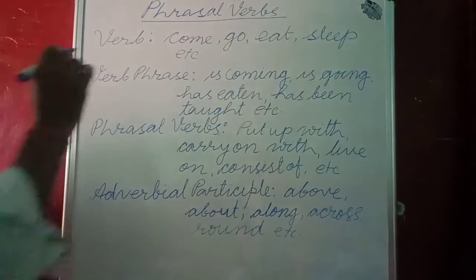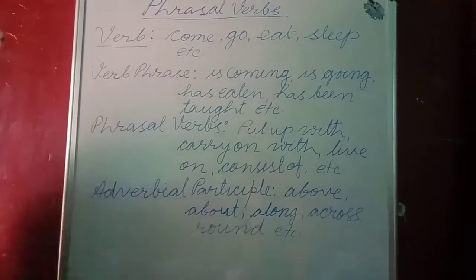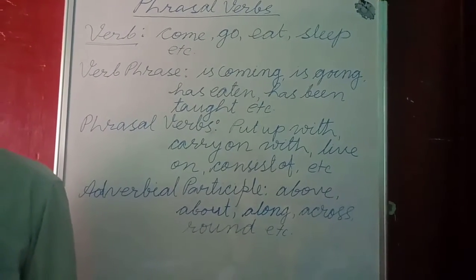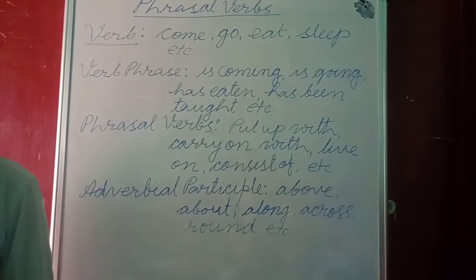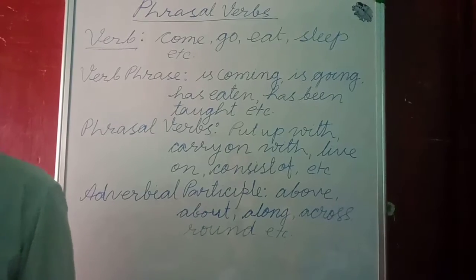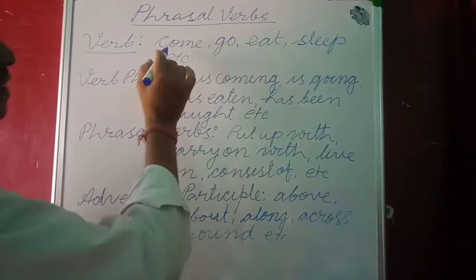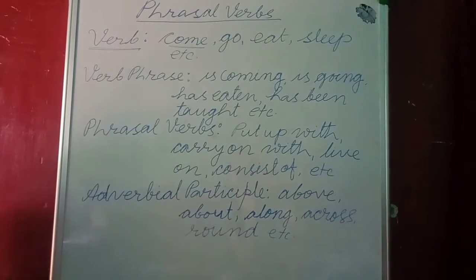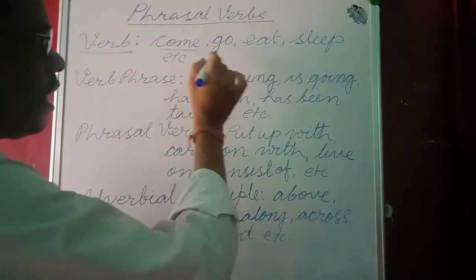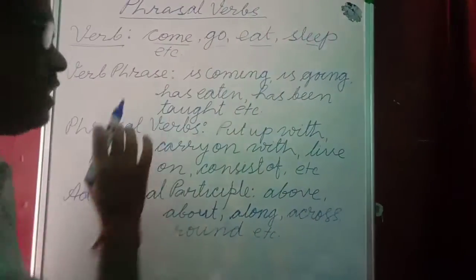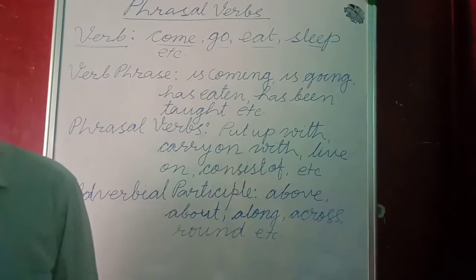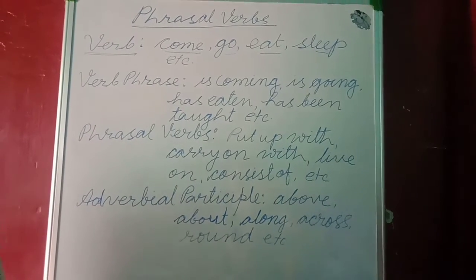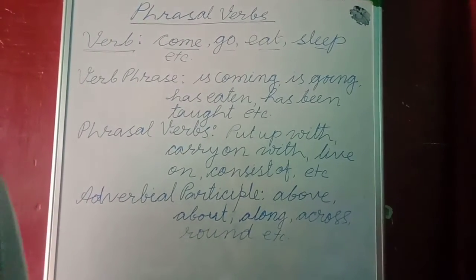So what is verb? As we have learned in our previous class, verb is a word which denotes the action of the subject in a sentence. Verb is made up of one word. That's why here verbs are come, go, eat, sleep, is, am, are, was, were. Everything comes under the category of verb. That means it shows the action of the subject in a sentence.